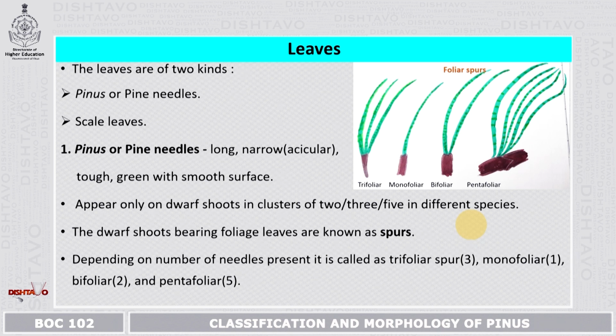The leaves are of 2 kinds: foliage leaves, also called pine needles, and the scale leaves. The pine needles are long. You can see here in the picture, they are long, narrow and acicular. They are tough, green with a smooth surface. They appear only on the dwarf shoots in clusters of 2, 3, 5 or 1, and accordingly they are known as spurs. Depending on the number of needles present, they may be called monofoliar, bifoliar, trifoliar or pentafoliar.